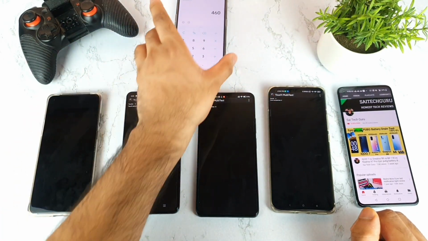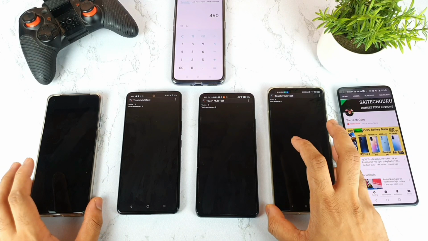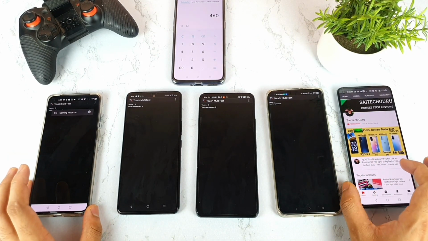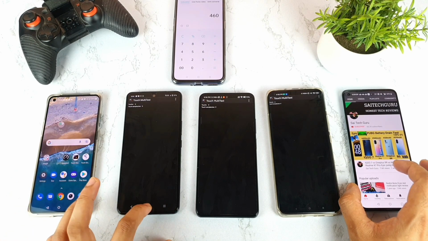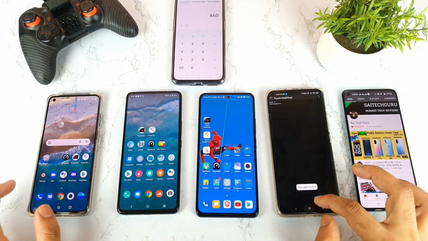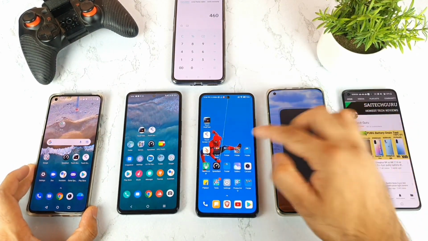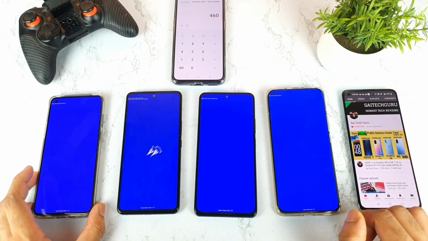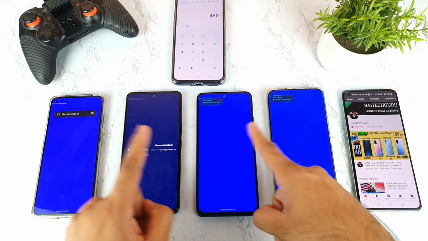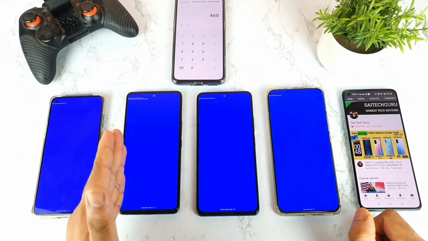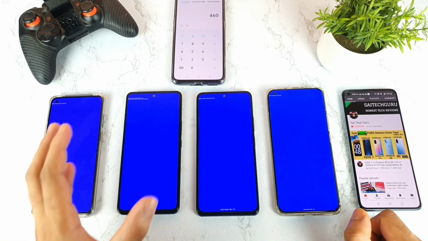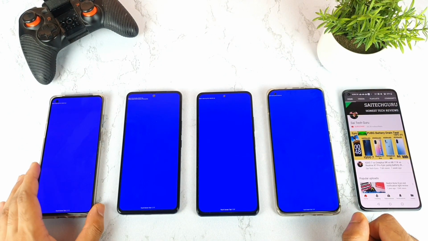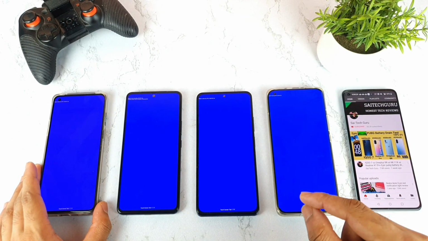In the first application, we got to know that all the phones are supporting exactly the same kind of touch sampling rate that the company is claiming. So next, let's move to the second application, which is called Another Touch Sampling Rate Test. Let me open this application. This is another really good application, friends, which you can actually use to test and demonstrate. All the phones are opened with the game turbos, ultra game mode and game space. As you can clearly see the difference, now we don't need the calculator. This is a test which will determine the number of touch inputs it's taking per second, friends.